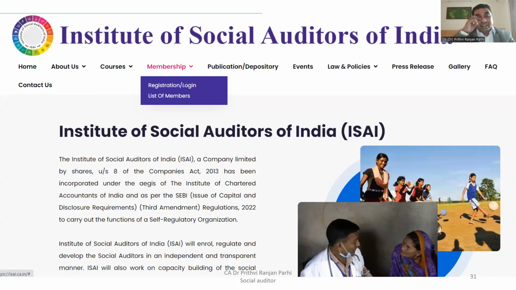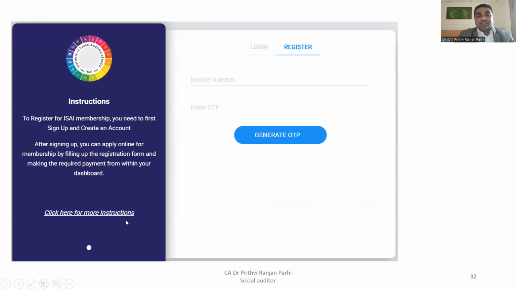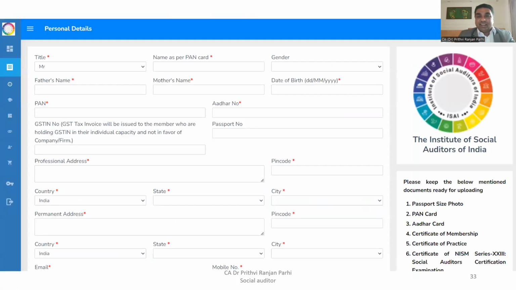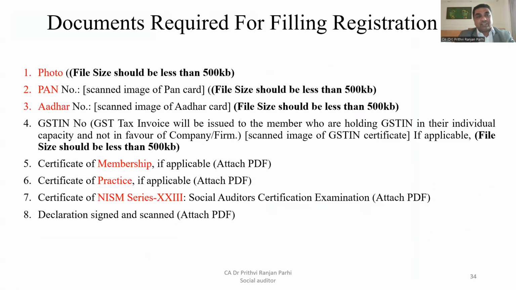And once you have the certificate, you can once again visit the Institute of Social Auditors of India's website. Now apply for registration. You see this tab shows registration, login. You can apply for registration. You can register by giving your mobile number and other details like this. You can get yourself registered. Your documents will be sent. It will be scrutinized. Okay, these are the documents which are required.